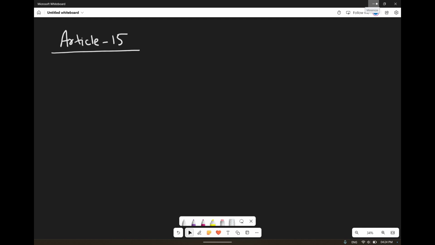What does this Article 15 tell? Article 15 prohibits discrimination on the ground of religion, sex, caste or place of birth. So what exactly does it do?